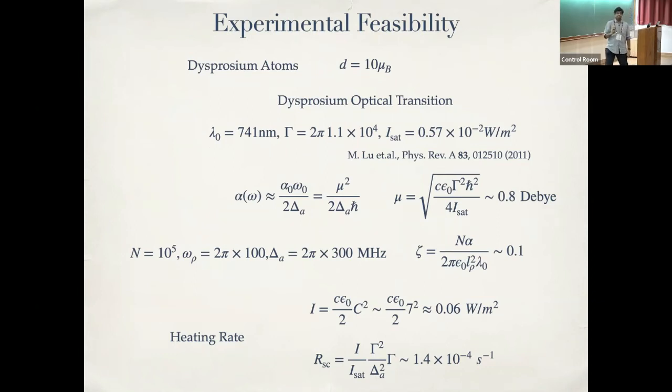What is really interesting is when the first proposal came out from Stefan and people without the dipole interactions, they actually required a much larger intensity. And that's one of the reasons why it has not been observed so far. It turns out because of this boundary going down, the C you need with the magnetic dipole interactions is actually lesser. So you might be able to quickly see this light induced order due to the help of these magnetic dipoles. That's one of the reasons why this is interesting.